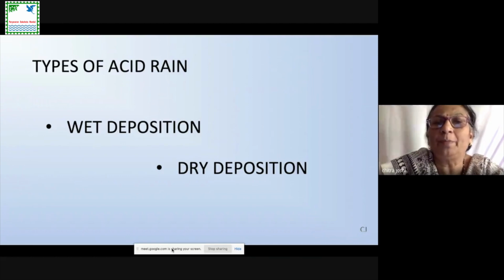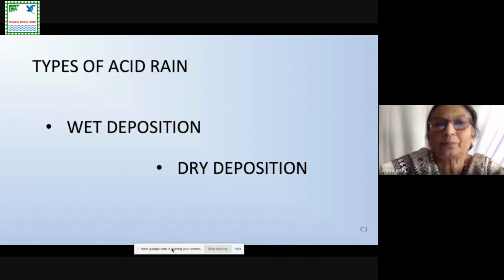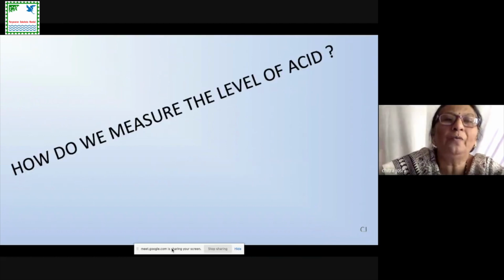This deposition is also very bad for the environment because dry deposition gets deposited on all the exposed things in the atmosphere. Like it gets deposited on trees, on buildings, on the soil, fields, etc.